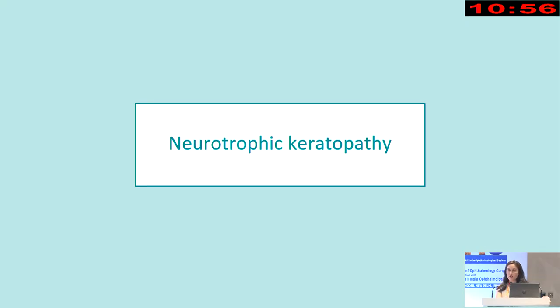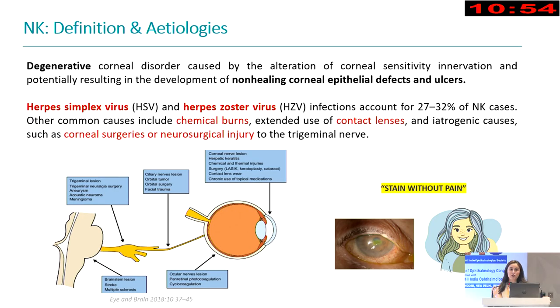The neurotrophic keratopathy is in fact the degeneration of the corneal nerves that will provoke an unhealing corneal epithelial defect and eventually an ulcer. This will be mainly caused by infections such as herpes, but also it can be caused by chemical burns, extensive use of contact lenses, corneal surgeries, or neurosurgical injuries. And these kinds of patients will be the ones that will come to our office with lots of stain on the surface but without pain.